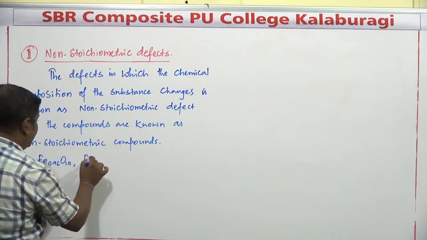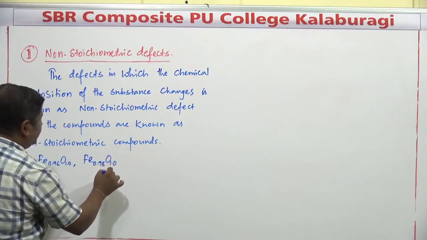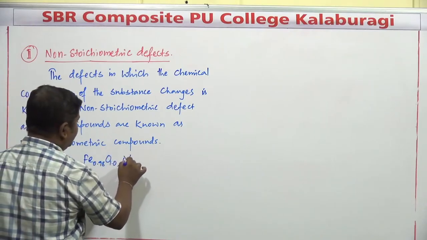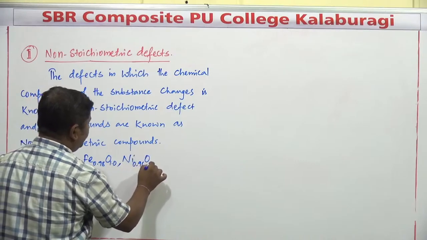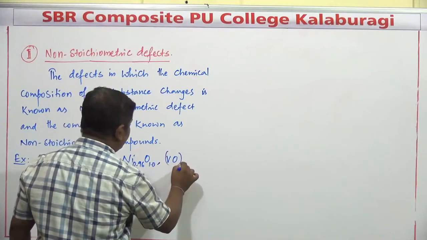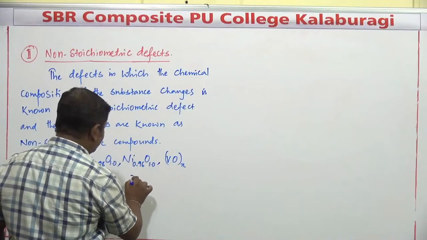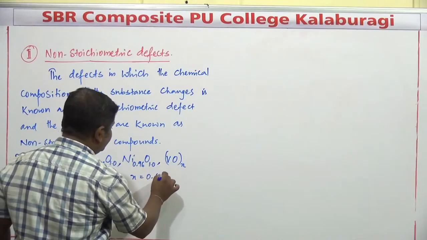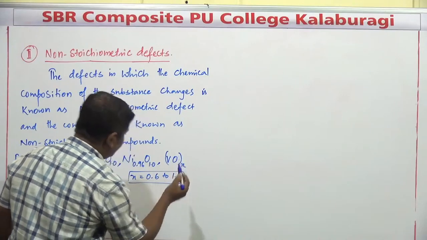Sometimes we can go with Fe 0.98 O 1.0. Next one, nickel 0.96 O 1.0. And you can go with vanadium oxide, VO x, and generally the value of x in this case ranges from 0.6 to 1.3.